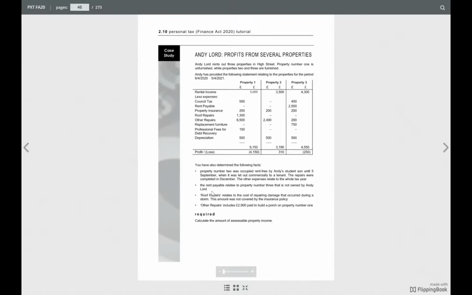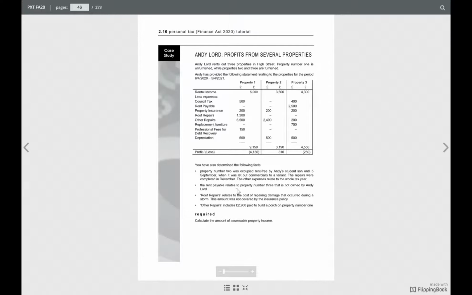Let's see property 3. Property 3, we have a note. Rent payable relates to property number 3 that is not owned by Andy Lord. Because it's sublet, that is why there was rent payable. So he doesn't own the property.